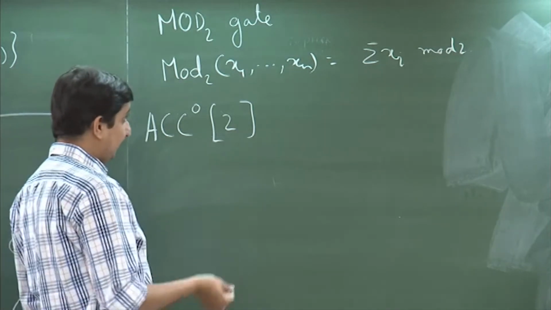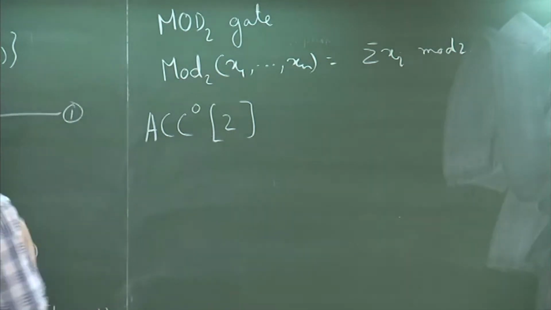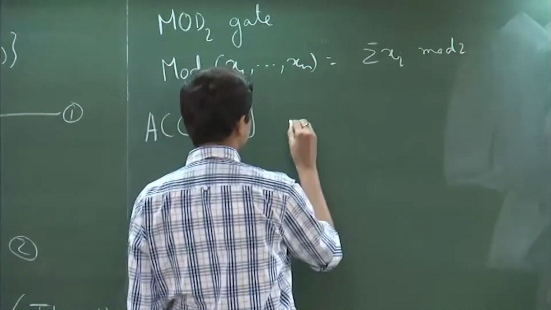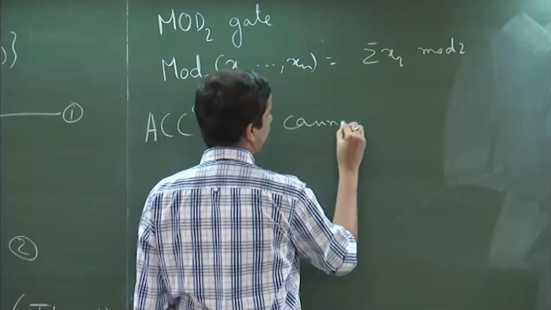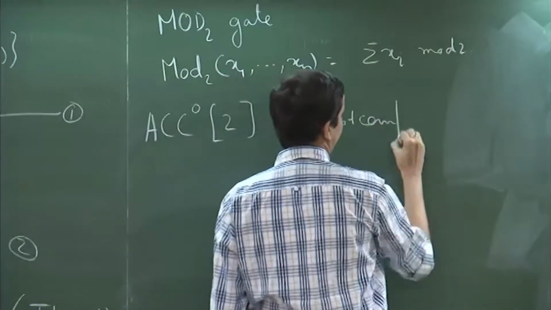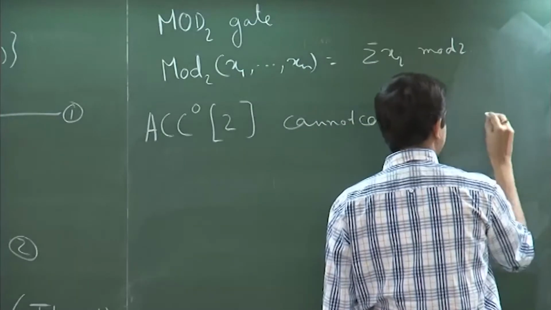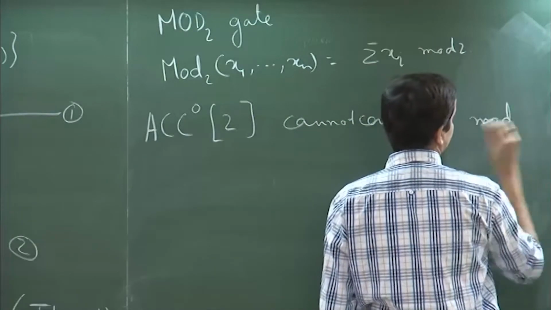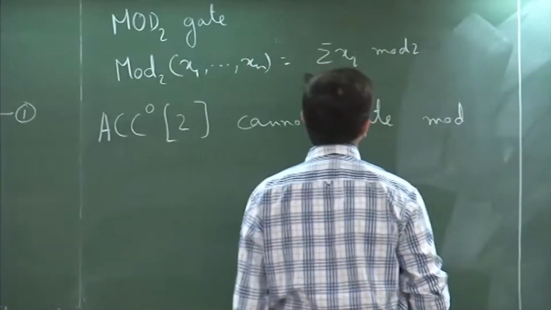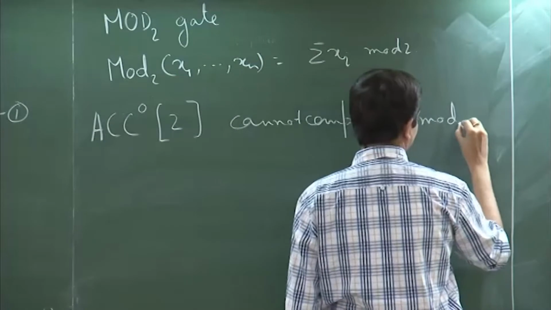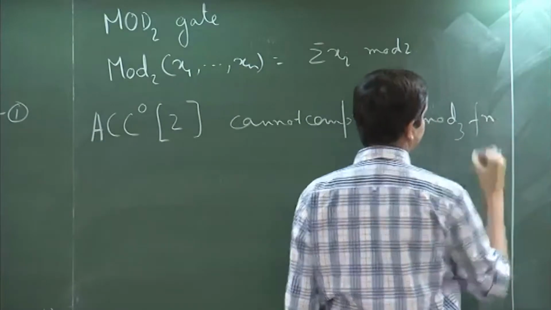Then what can be shown, just by an extension of this argument, is that this kind of circuit cannot compute the mod 3 function.